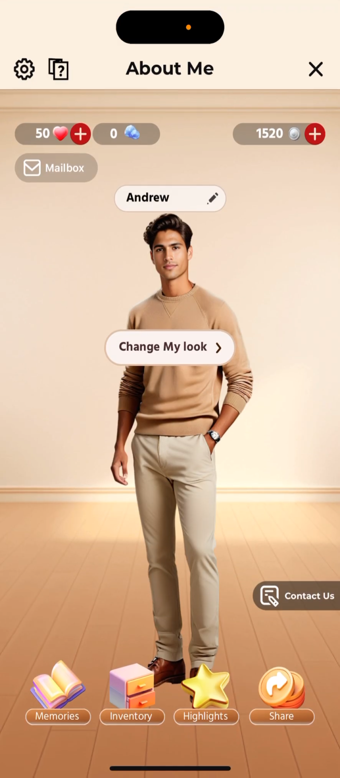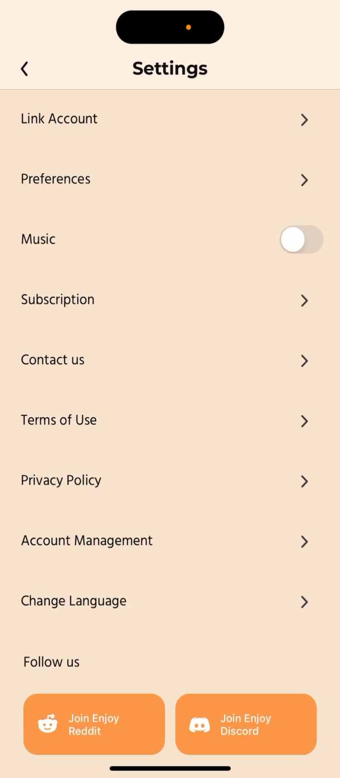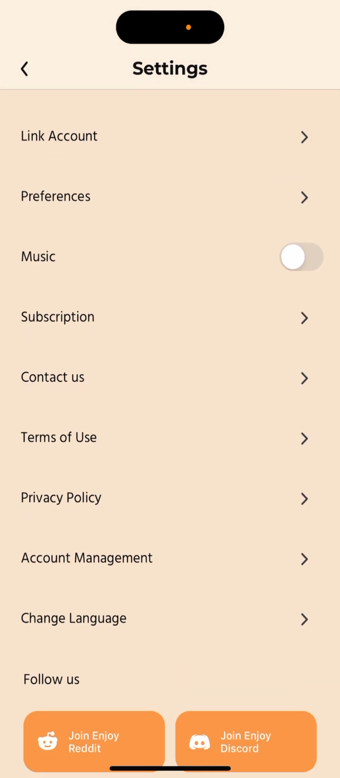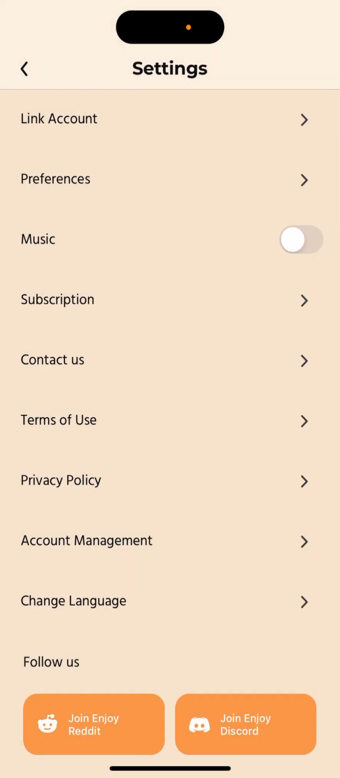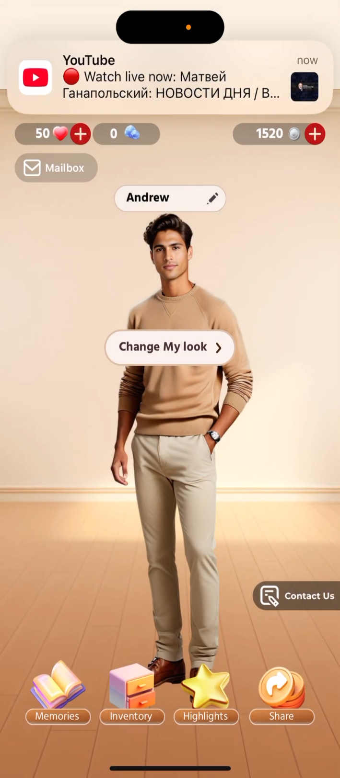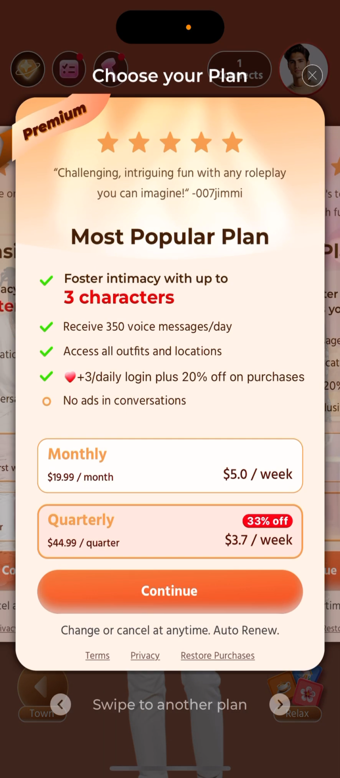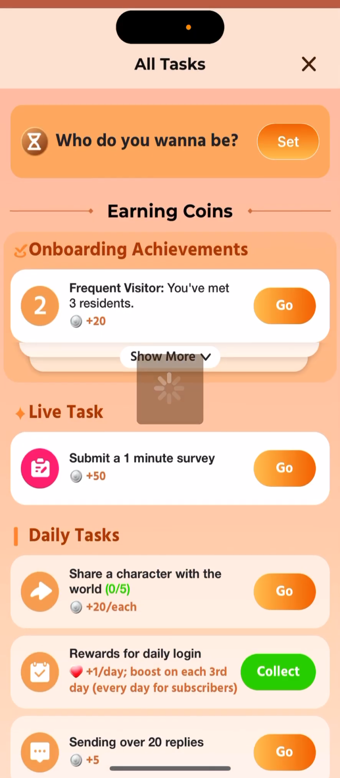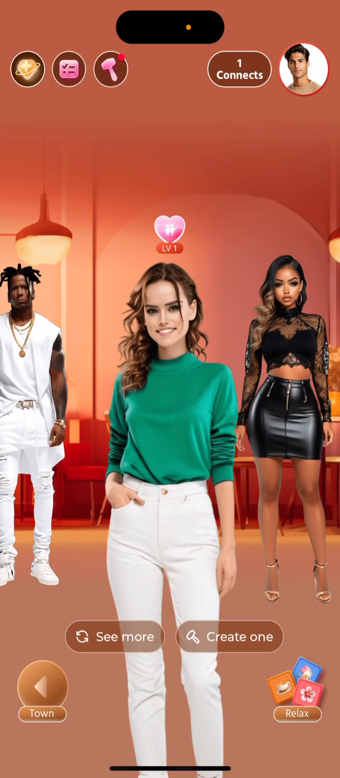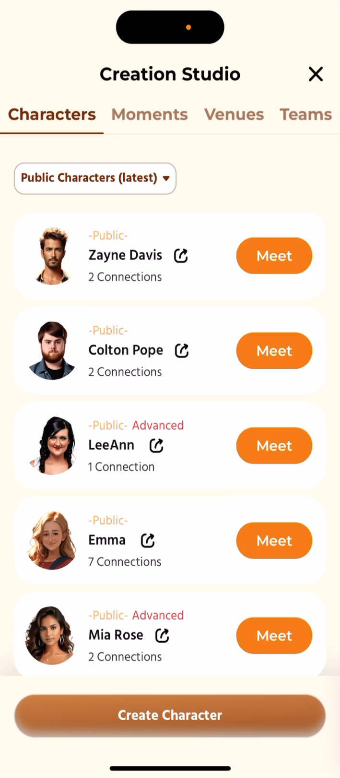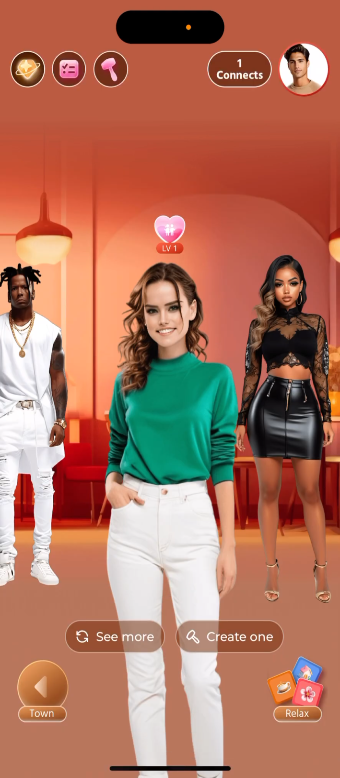So here it is again. Let's try account management. You can delete your account from here. Preferences. Then you have upgrade subscription, which is $20 per month, or quarterly $45. Then you have all tasks. Then you have creation studio. You can create a character, and so yeah, that's the idea.